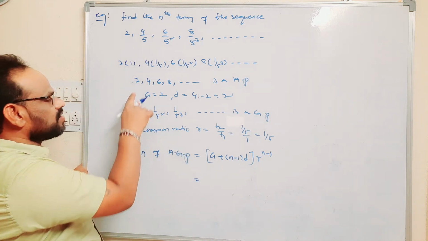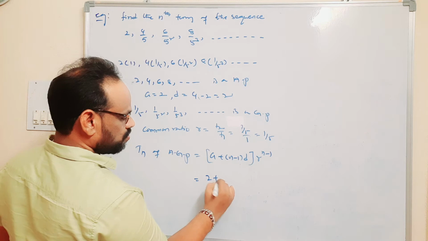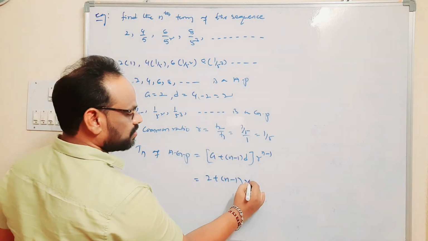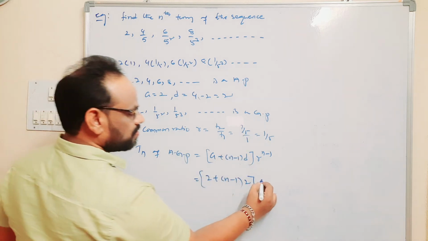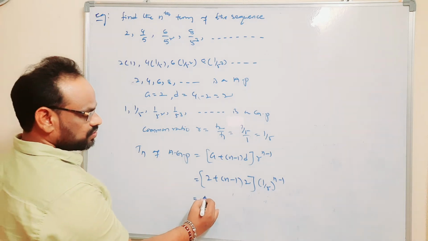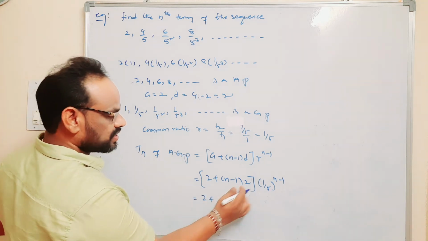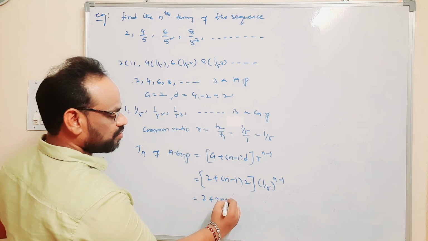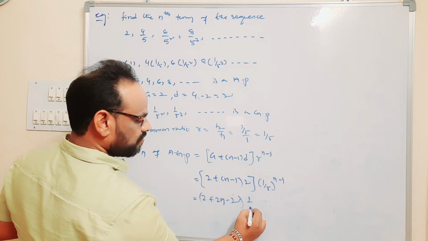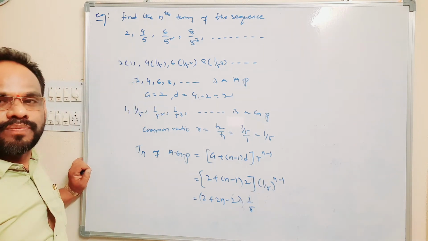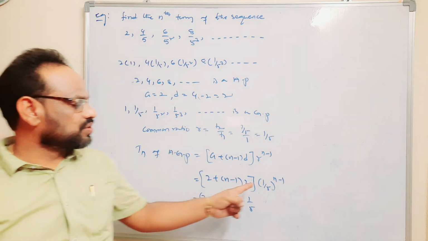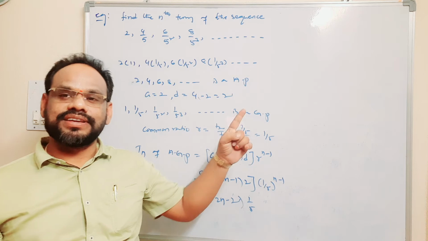We know that the a value here is 2, plus (n minus 1) into the common difference, also 2, into the r value (1/5) whole power n minus 1. That is equal to 2 plus 2 into (n minus 1), which is 2n, into (1/5) to the power n minus 1. Recall that (a/b) whole power m is a to the power m by b to the power m, and 1 to the power anything is 1 only.